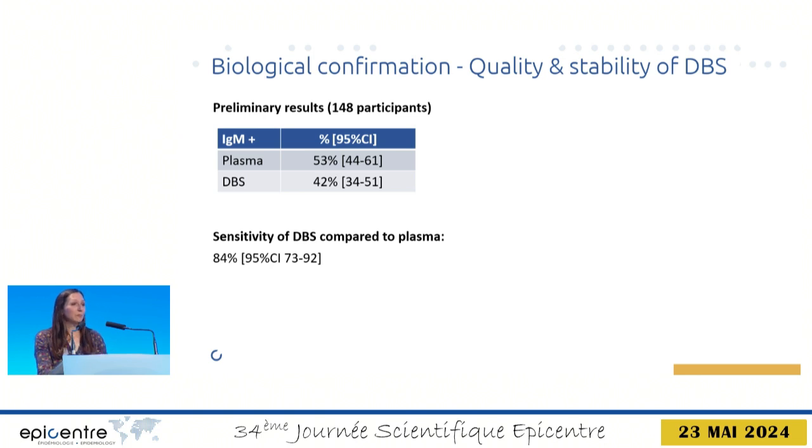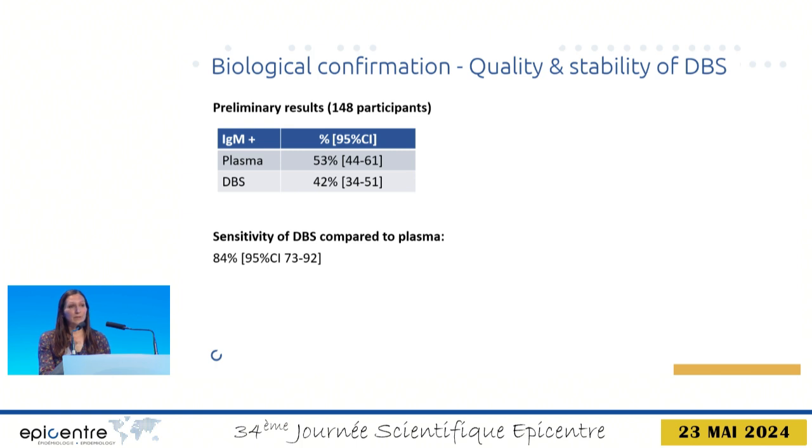So here you can see the preliminary results of 148 participants. While 53% of the participants were diagnosed positive for measles based on plasma, only 42% of participants were diagnosed positive based on DBS.